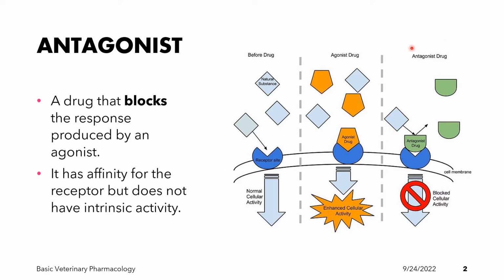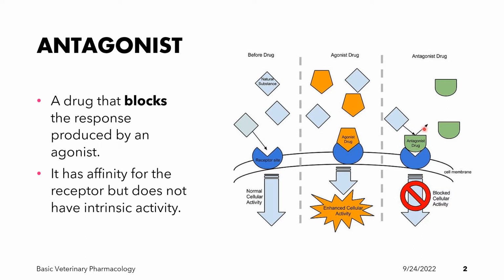For the antagonist drug, what does it do? It will block the agonist drug or the natural ligand from binding to its receptor. When the antagonist drug blocks the ligand, of course, the ligand will not be able to activate the receptor and it will not produce an effect.